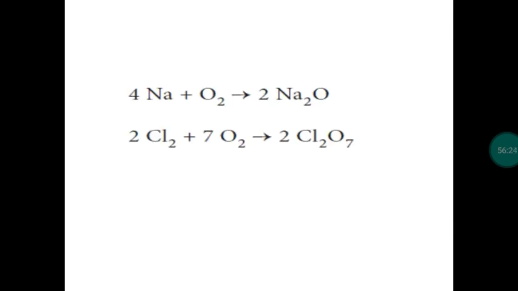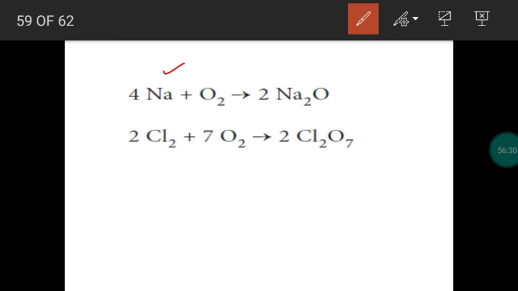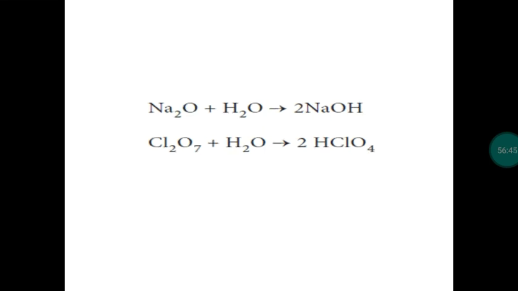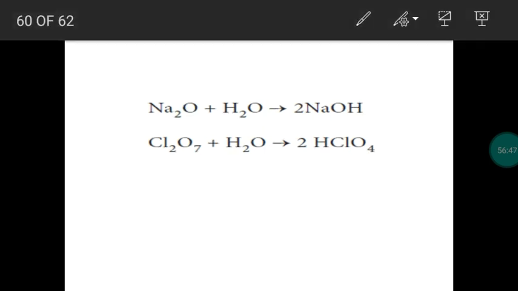So we can take a metal as well as a non-metal and see how they form compounds. Take sodium. Sodium is a metal, chlorine is a non-metal. Both are combining with oxygen. It forms sodium oxide and a chlorine-based oxide. We can check the nature of the oxides by reacting with water. Sodium oxide reacts with water. It forms sodium hydroxide.